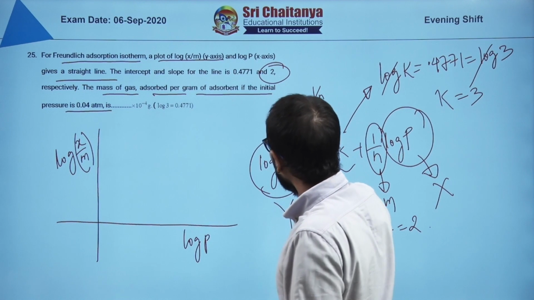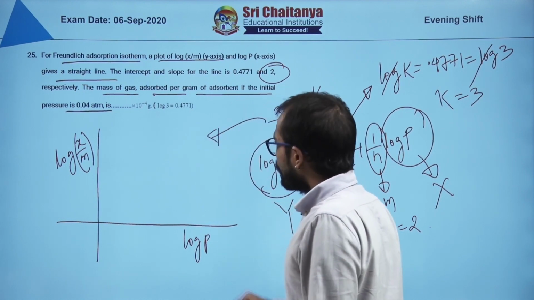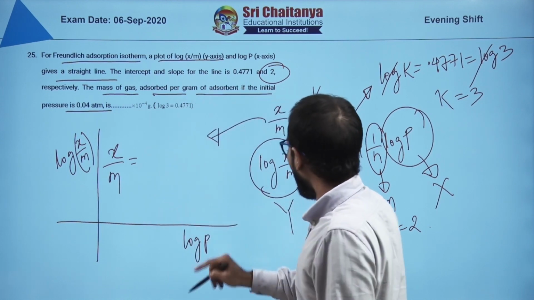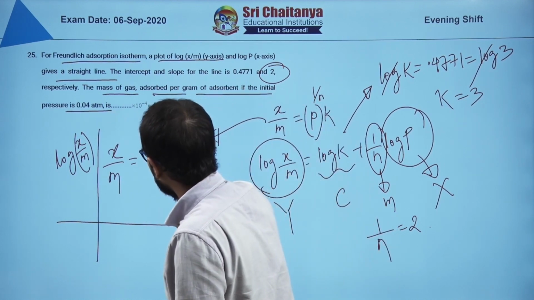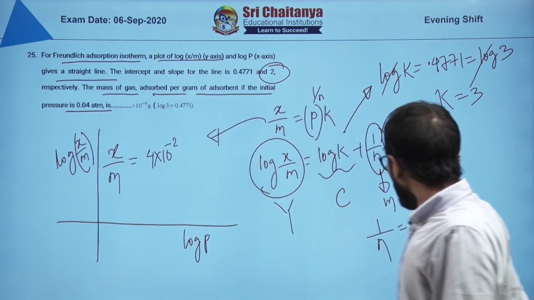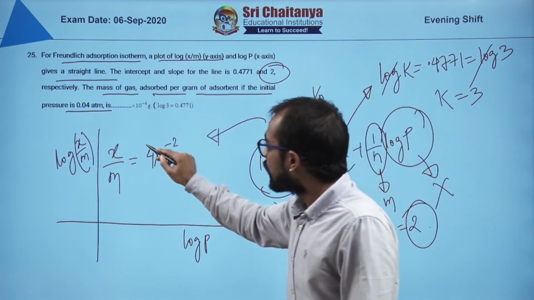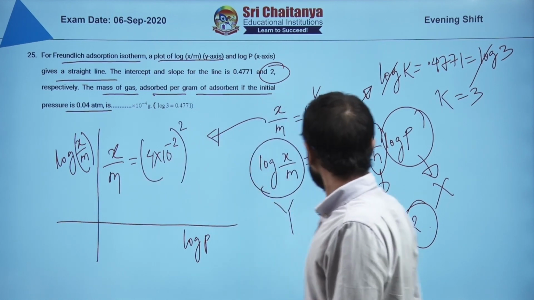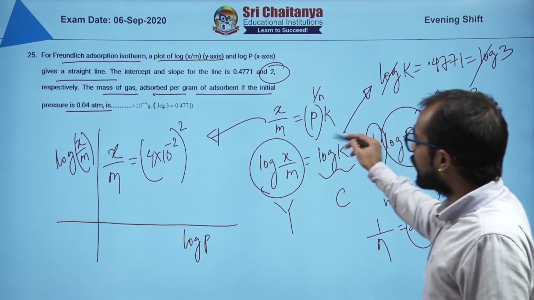So that means what? You use this value, x upon m here, x upon m. What is the pressure? Pressure is 4 into 10 to the power minus 2. What is 1 upon n? 1 upon n is 2, so a square there, and what is k?